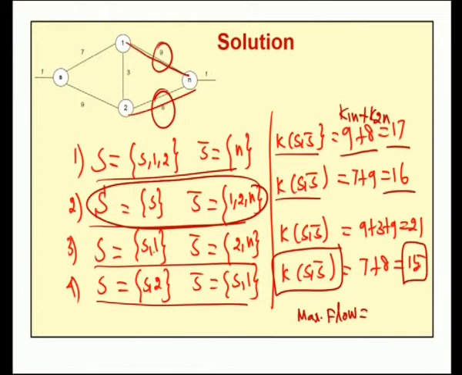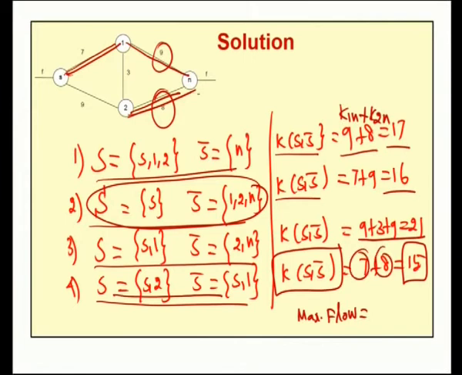For the third cut, S1 and S bar 2n, the capacity is 9 plus 3 plus 9, 21. For the final cut, S2 and S1, from S2 we have S1 and another arc 2n. Therefore, for this cut the capacity is 7 plus 8, 15.